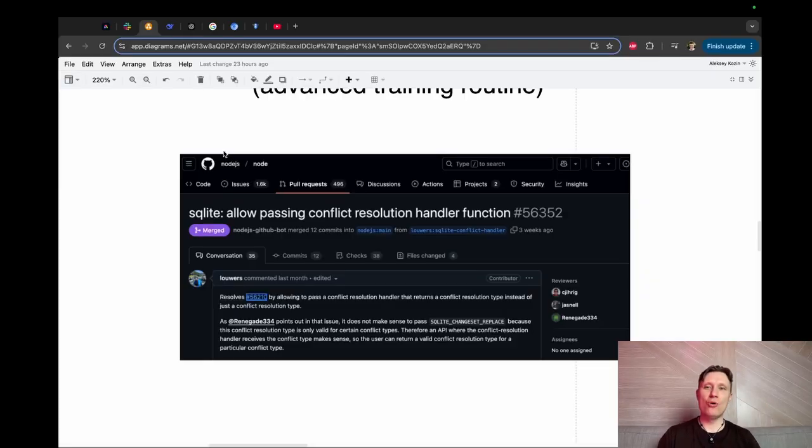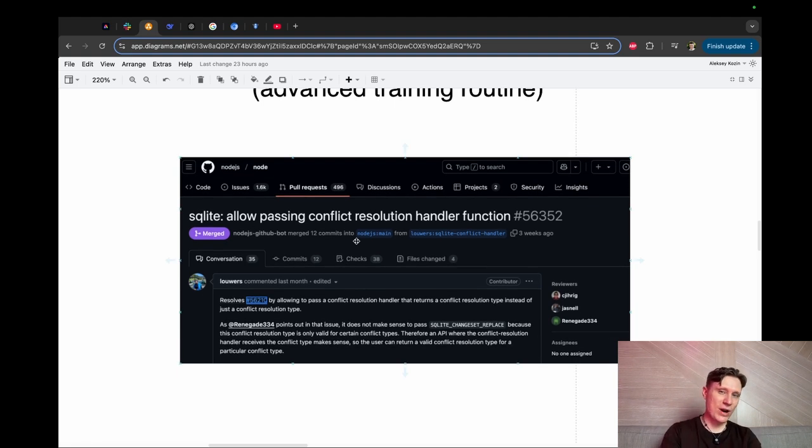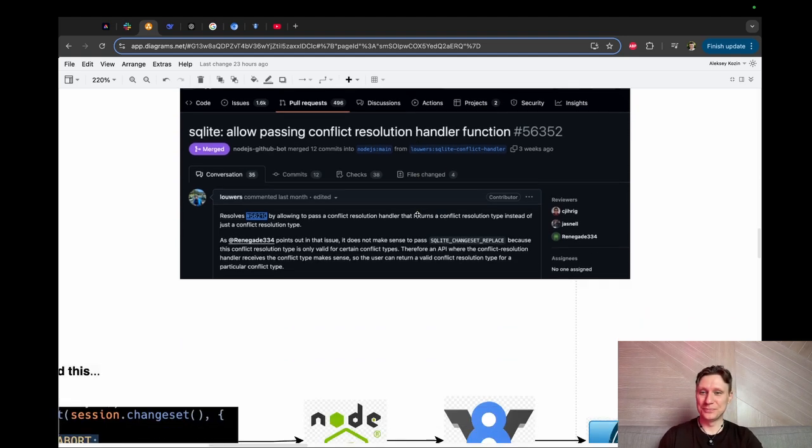We take a big open source software project like NodeJS, take an issue inside this project and try to solve this issue. The good issue to practice on has two components. The first component is that this is a big software project written by the greatest developers in the world. These are really good guys. We can read their code, the top developers' code, and learn from it. The second component is that you should pick an issue that is quite hard. For example, this one was very hard for me. I was not sure that I could actually complete it.